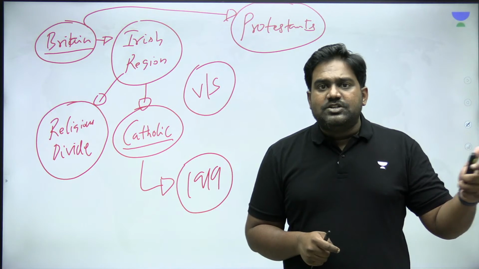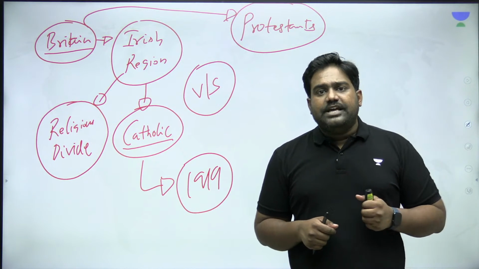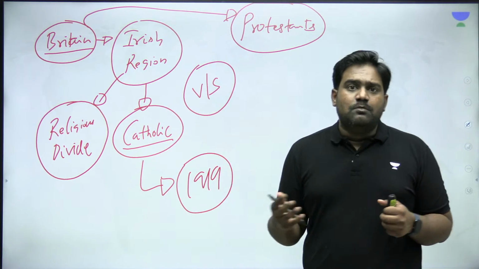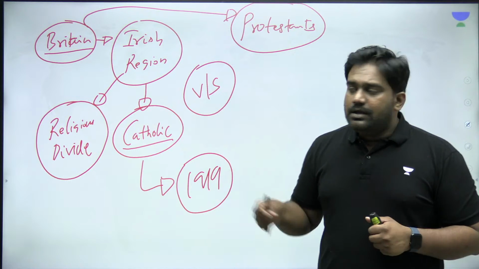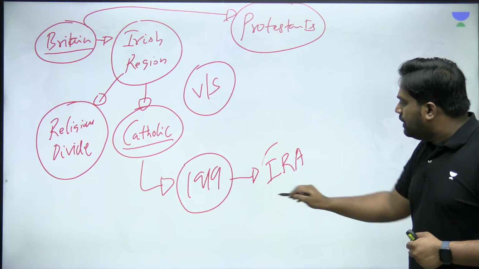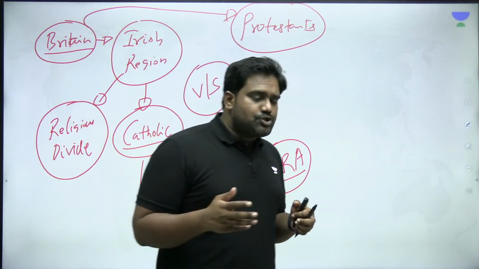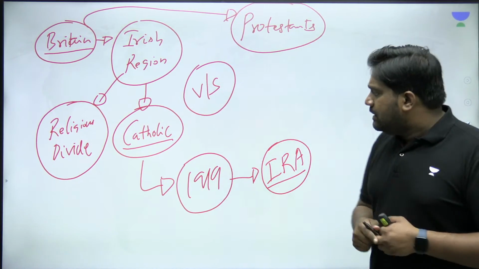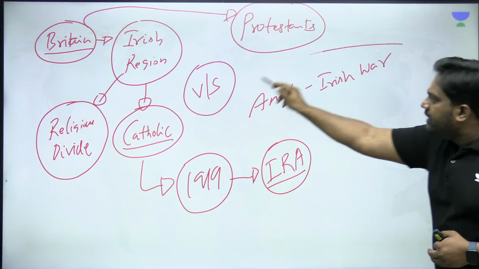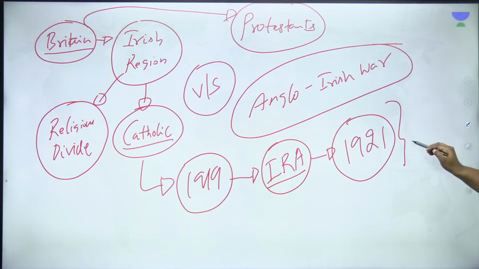Just like there were nationalist movements going on around British colonies, in India as well. The freedom struggle was raging in India and around the world in all of the British colonies. The decolonization movement or the nationalist independence movement had started. Similarly, in the Irish region as well, the Irish people rebelled against British rule under the Irish Republican Army. So it was indeed a revolutionary, violent rebellion as well. And this led to the Anglo-Irish War. The Anglo-Irish War that started in 1919 lasted until 1921.